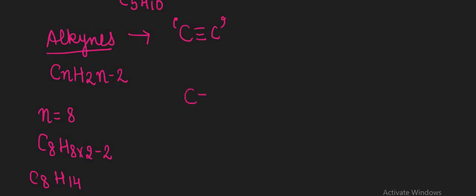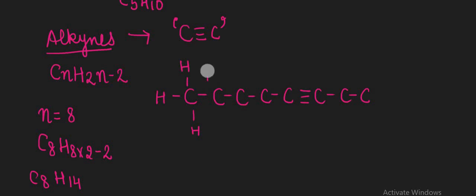Then we have C8, with carbons 1, 2, 3, 4, 5, 6, 7 and this is the 8th. Now we know that in alkynes one triple bond must be present, so I can put the triple bond at any position. Suppose I put the triple bond over here. After putting the triple bond, I need to complete the 4 bonds of every carbon atom. This is 1, 2, 3 and 4. Here also we have 1. I wrote that wrongly, because the bond is present with the carbon atom only.